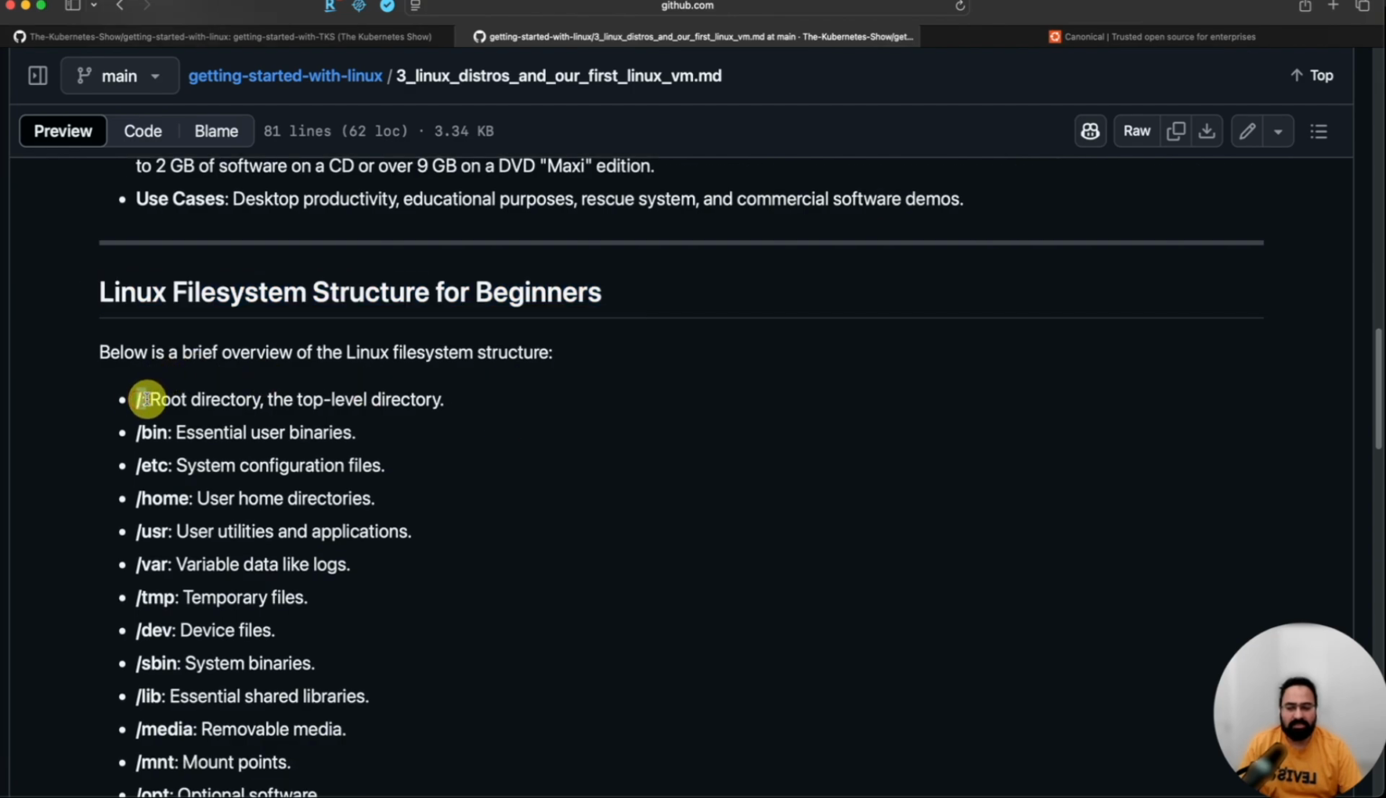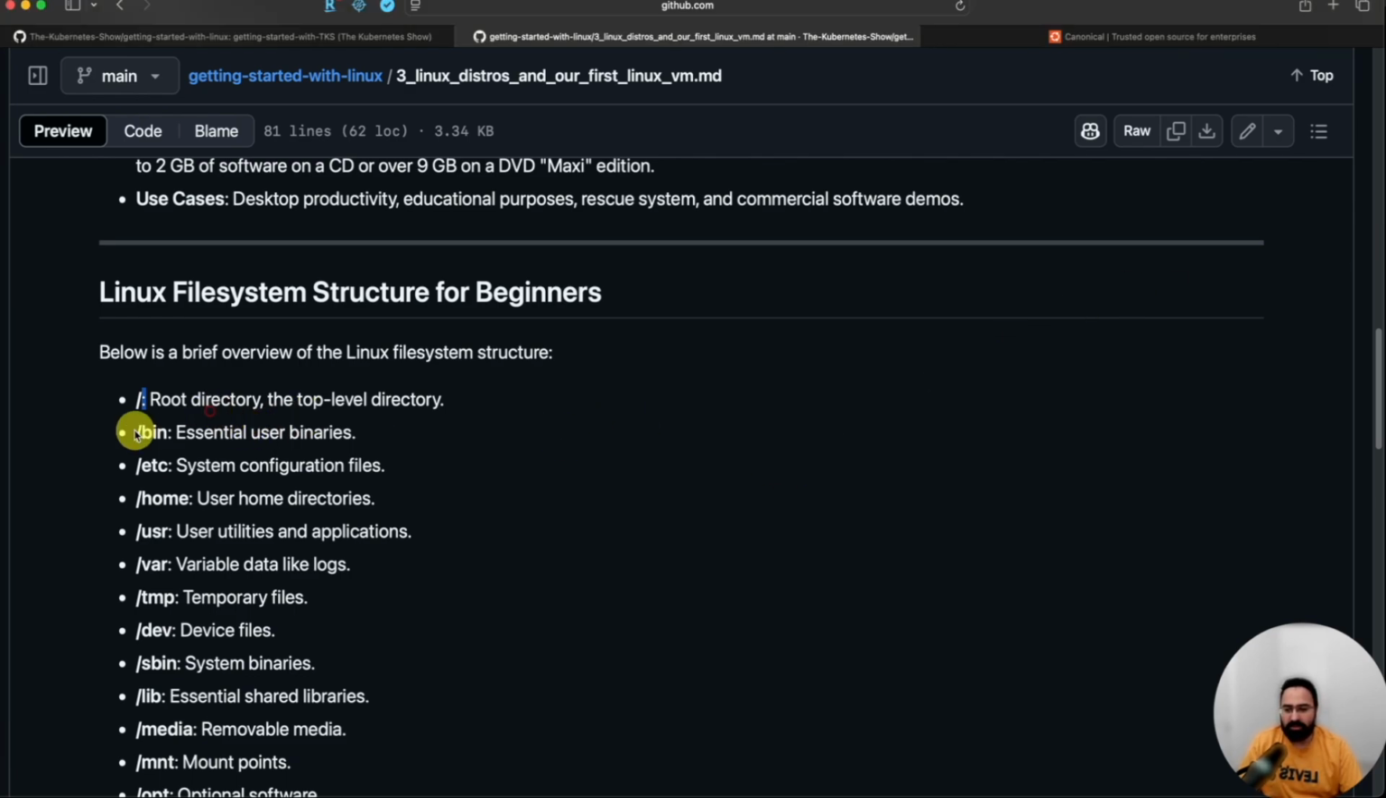In Linux, there is a special directory that is slash. This is the root of everything. We call it root because it's like a root of a tree, right? The tree starts from the root. So it is slash. This colon, ignore it. I'm just trying to use it as a separator from the definition. That is how I'm using it here.